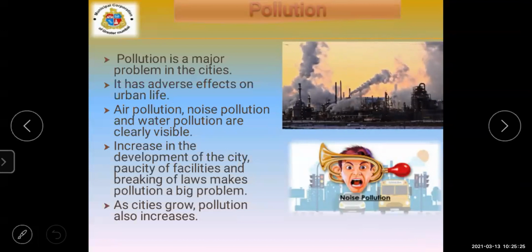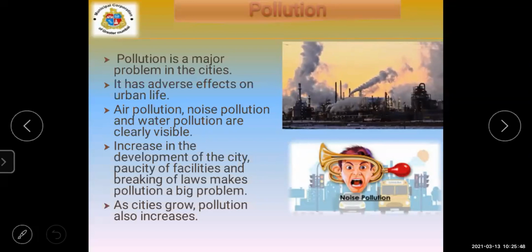But there is an increase in the development of the city and other facilities, and breaking laws makes pollution a big problem over there. Yes, paucity means a shortage of facility. Yes, as the city grows, here you can see the pollution.